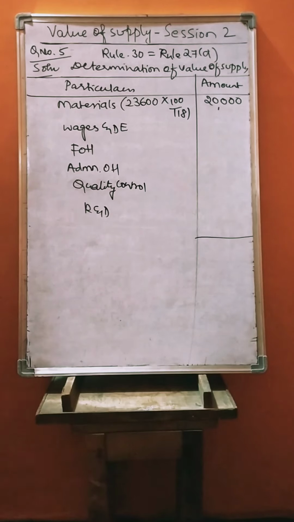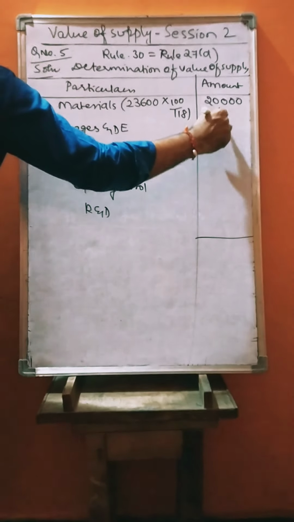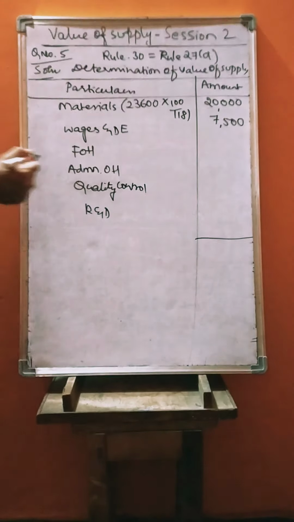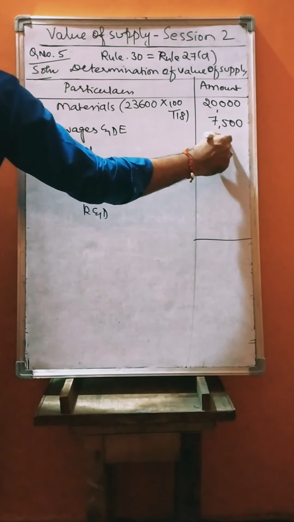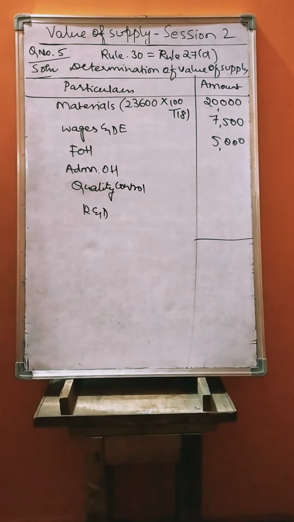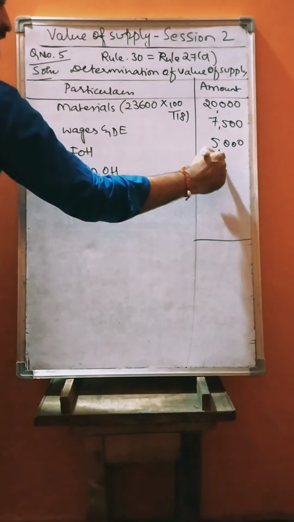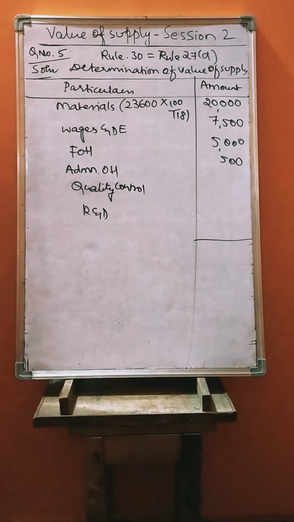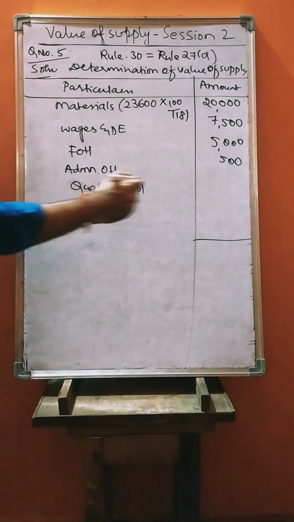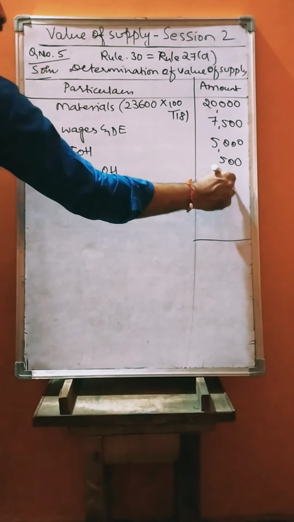Then wages and direct expenses given as 7,500 rupees. And next factory overhead is given as 5,000 rupees. Admin overhead is given as 500 rupees. Selling and distribution cost is given, that we are not considering. 3,000 we are ignoring. Quality control we are taking 1,000.